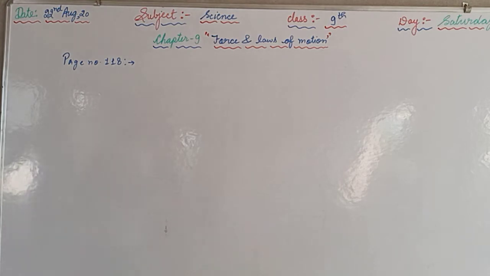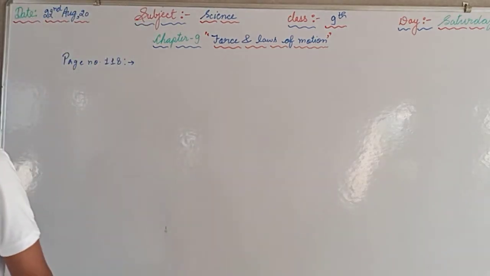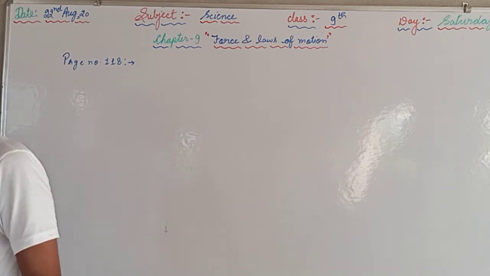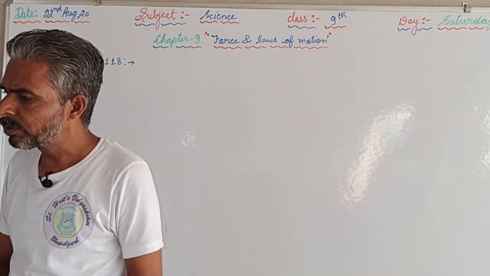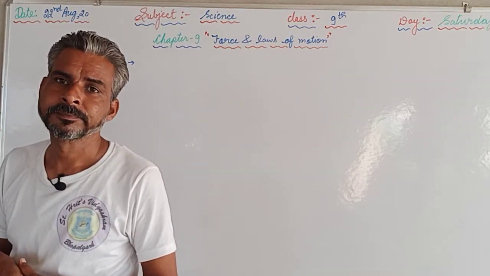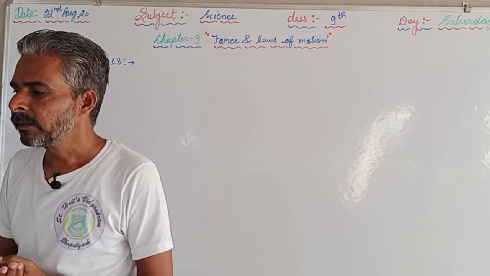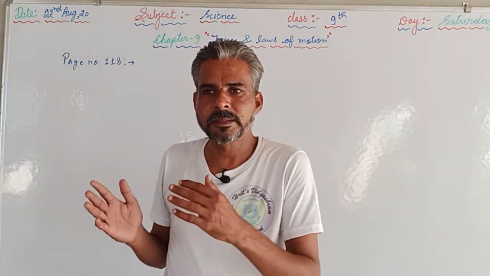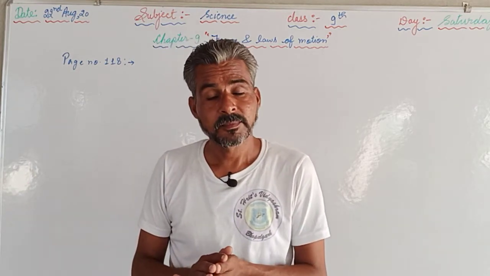Afterwards we are supposed to discuss the questions on page number 126. The first question on 126: a horse is pulling a cart. So is there a connection with the third law in that? Yes, the connection is there.